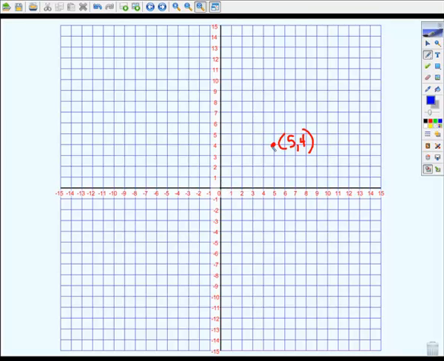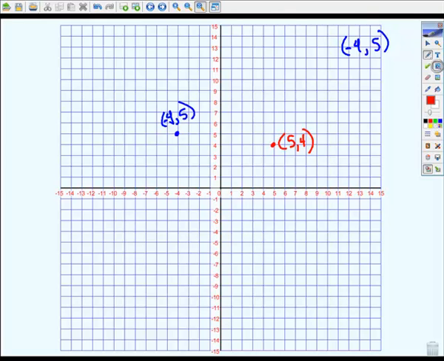So there's a rule for rotating points 90 degrees clockwise or counterclockwise. And the rule for rotating them counterclockwise basically says that the x and the y's change position. So if I change position, it's going to be (4, 5). But then the new x becomes the opposite. So if I sketch out the point (-4, 5), I get this right here.